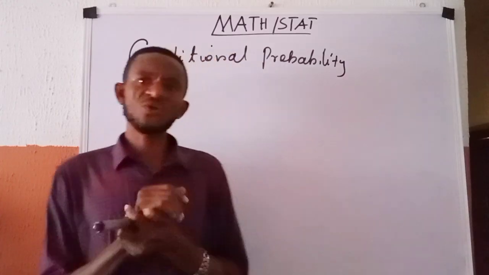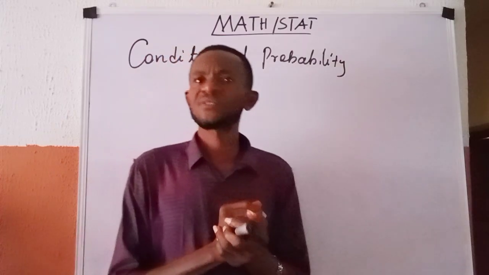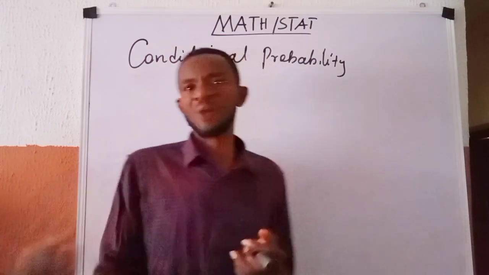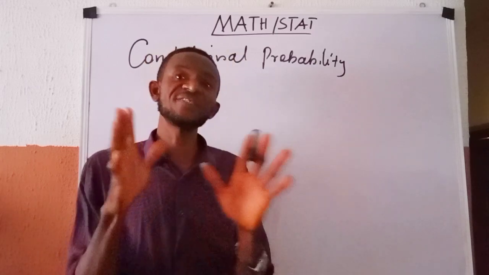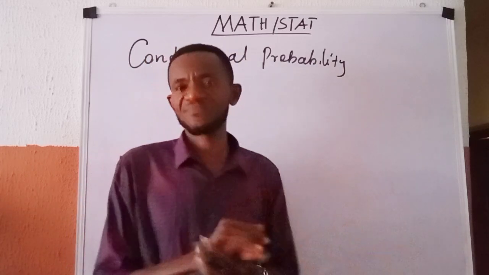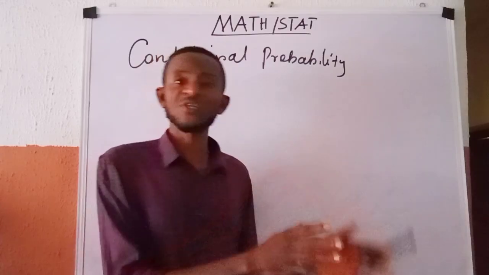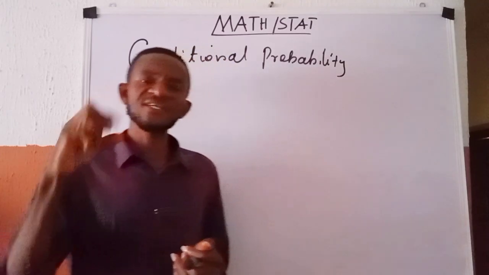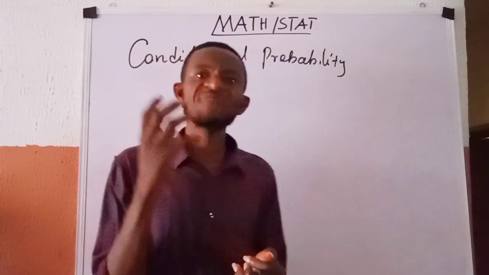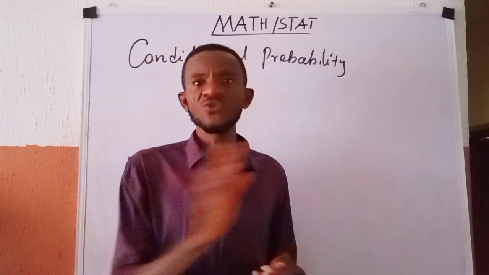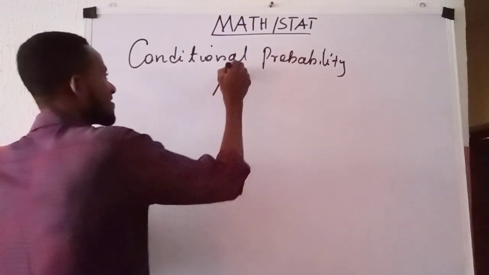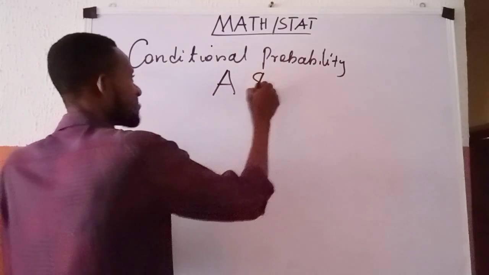Having understood what a conditional probability is, how do we now represent it, such that when it is seen, it is understood that it stands for conditional probability? For us to represent it, we are going to use events A and B to showcase it.